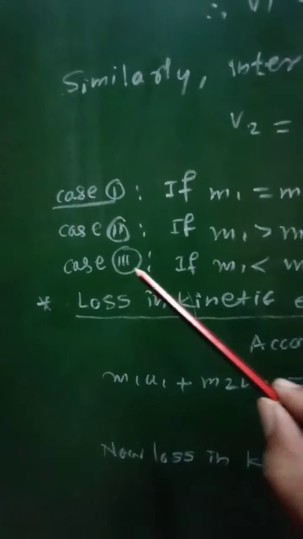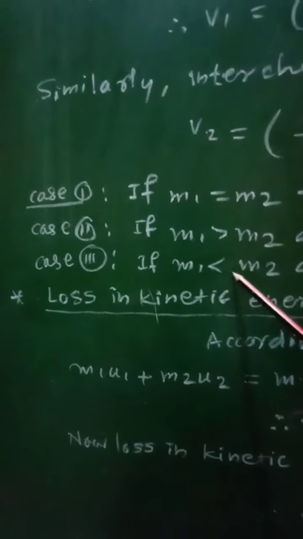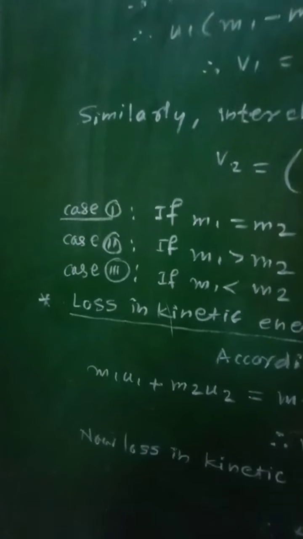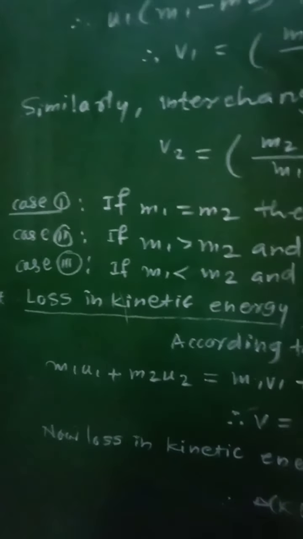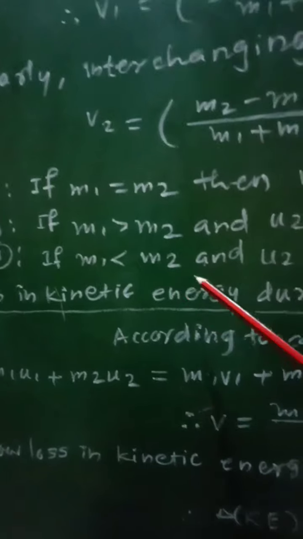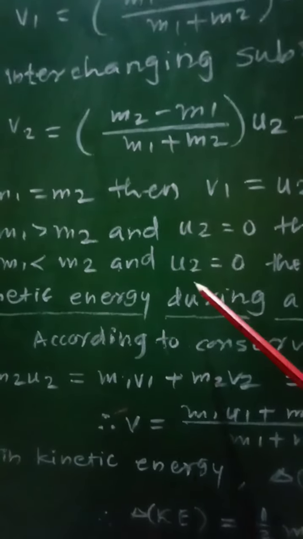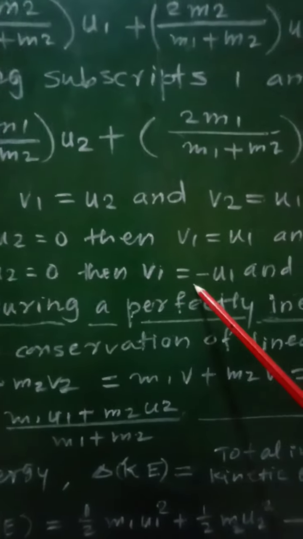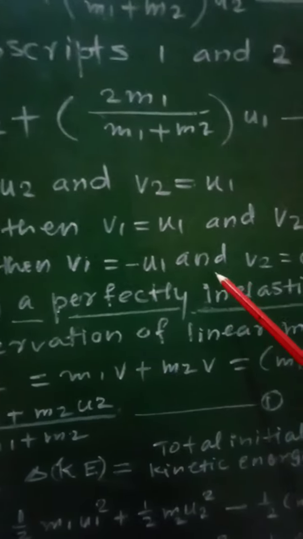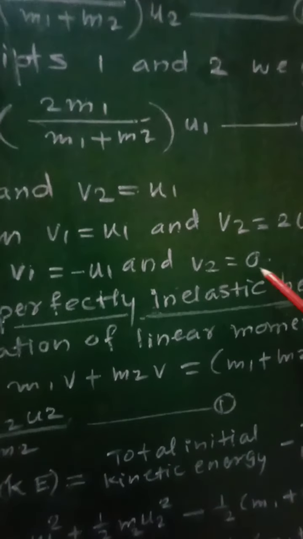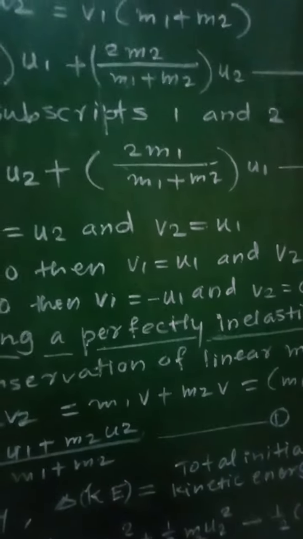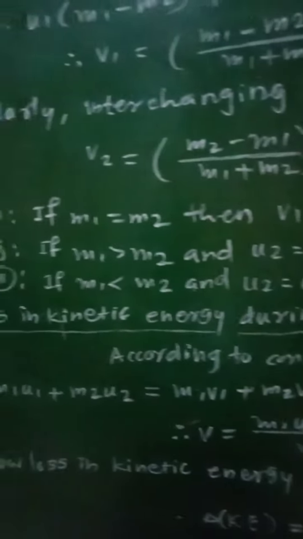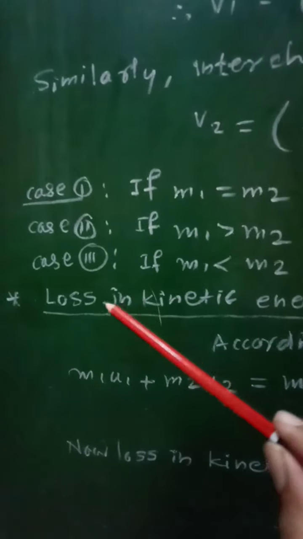Similarly, we will consider the third case, that is, if the struck body is much heavier than the colliding body, that is, if m1 is less than m2, and again the struck body is at rest, that is, u2 equal to 0, then velocity phi1 will be equal to minus u1 and velocity phi2 will be equal to 0. So this will be regarding the expressions for the final velocities of the colliding bodies in case of head-on elastic collision.